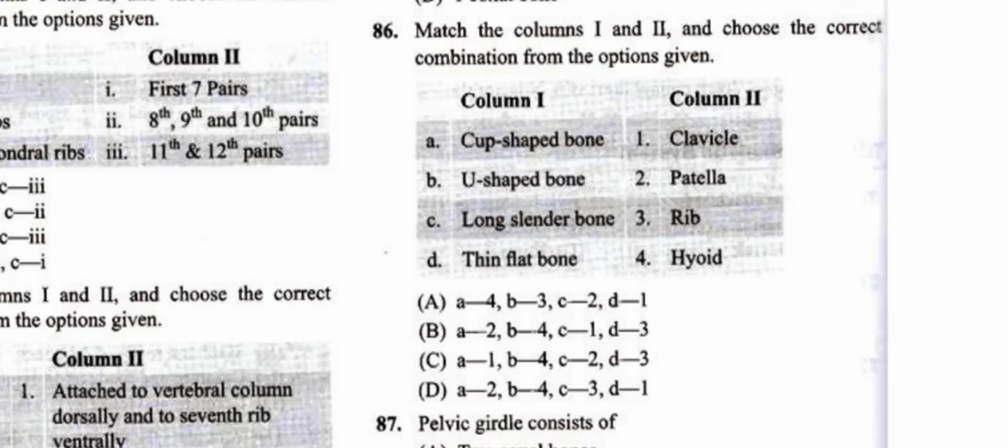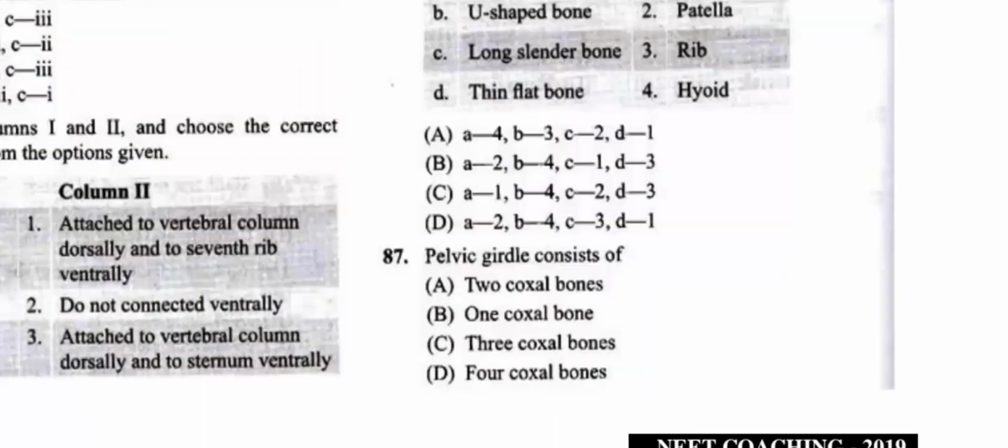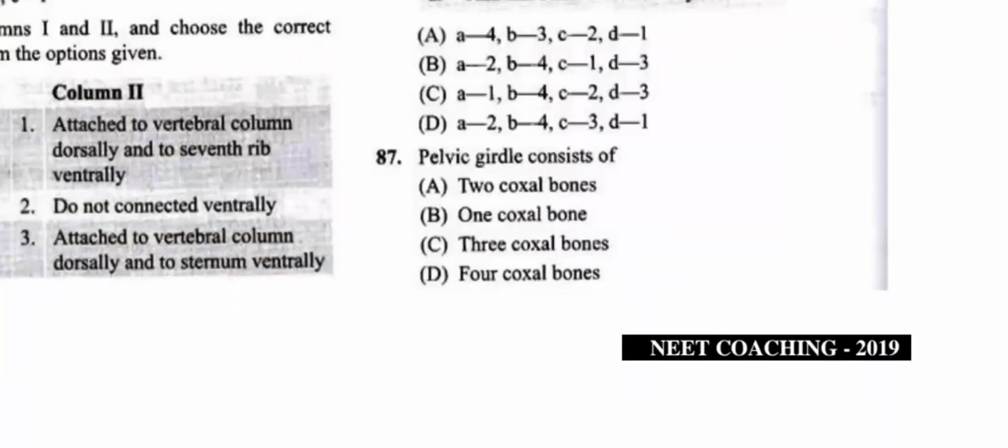Now question number 87. The pelvic girdle, as I said, consists of the coxal bones, one on each side, where the hip joint forms. They are also called hip bones. The total number of bones in a pelvic girdle is two coxal bones. A is the answer for question number 87.